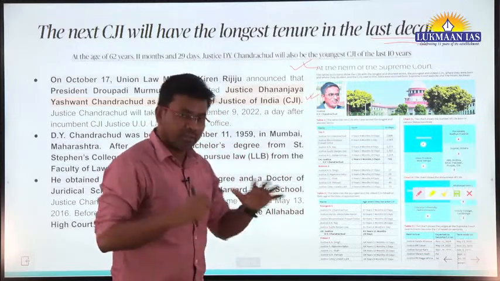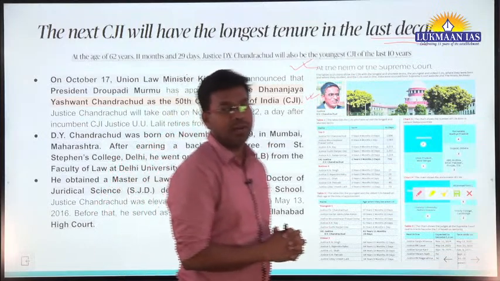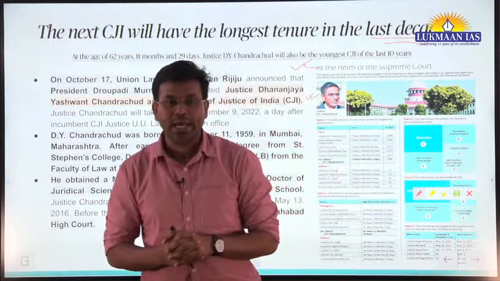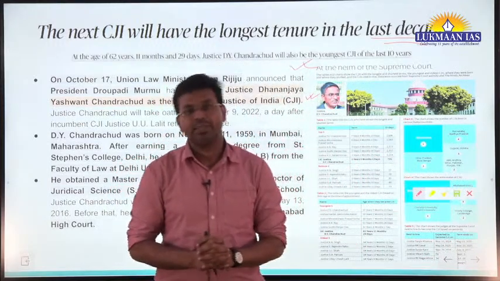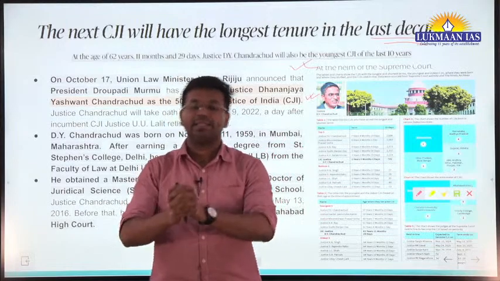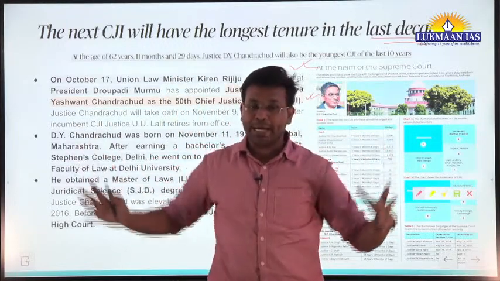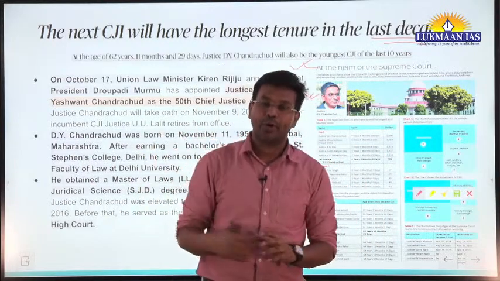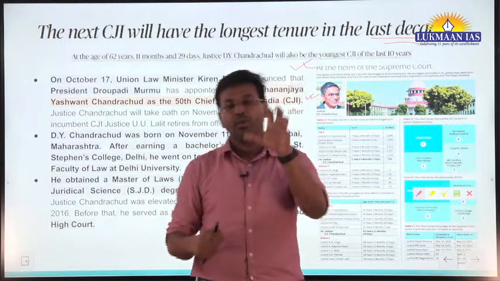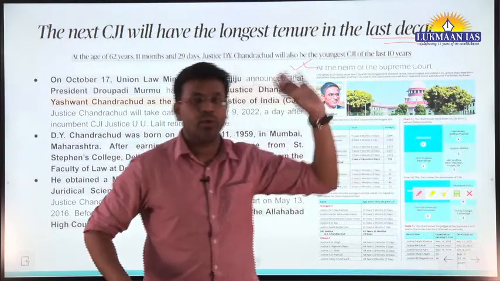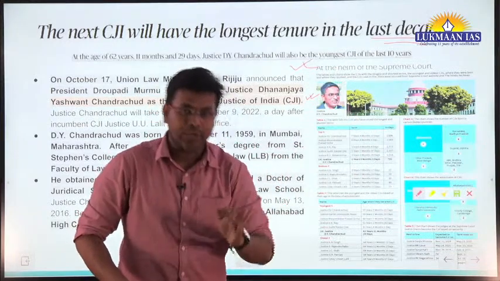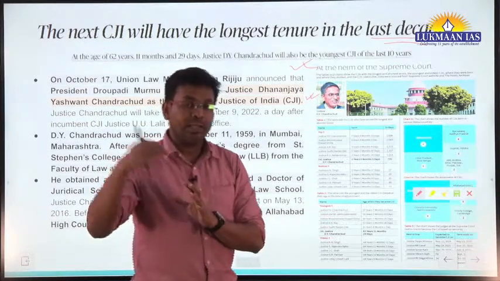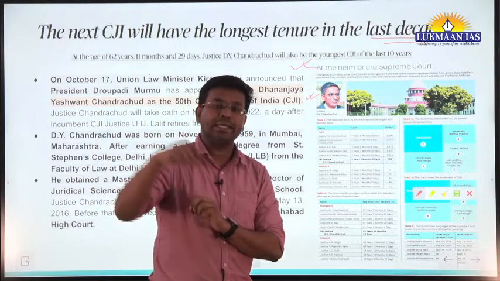For the appointment of judges, we have a system in the judiciary known as the collegium system. Under the collegium system, the judges appoint other judges. A bench of judges has the capacity to decide who is going to be appointed. They recommend to the central government to appoint so and so judge in high courts or in the Supreme Court. So the appointments happen on the recommendation from the collegium.